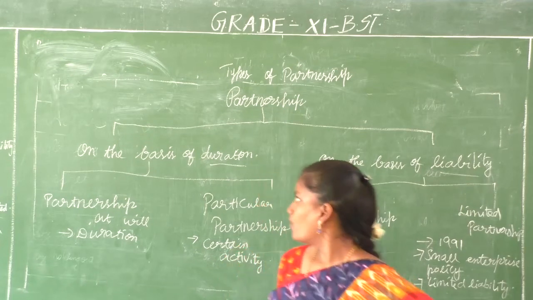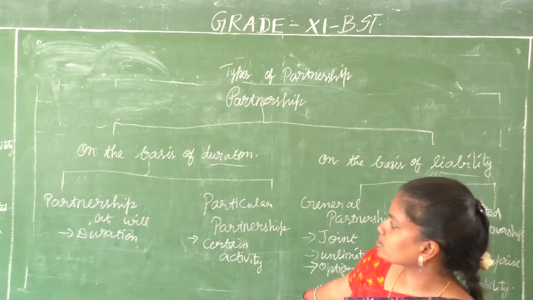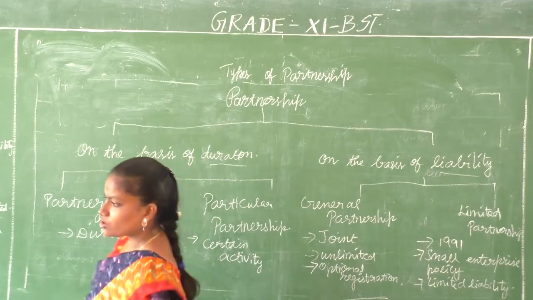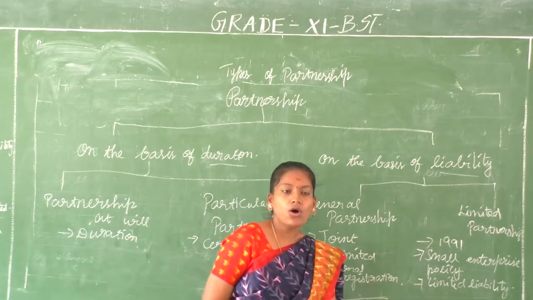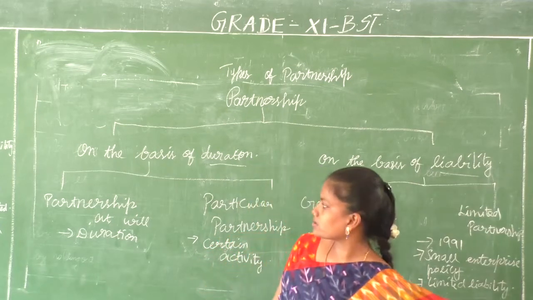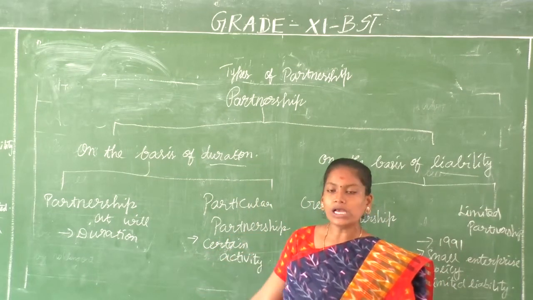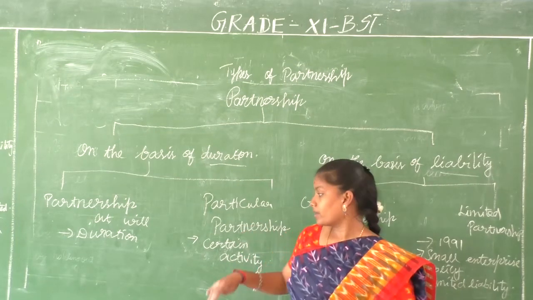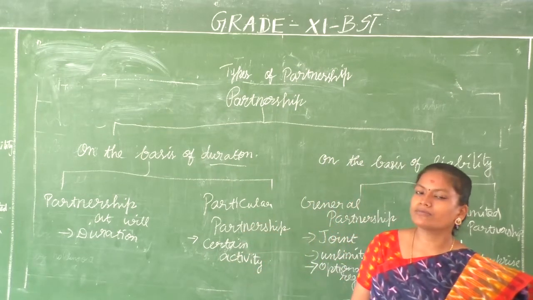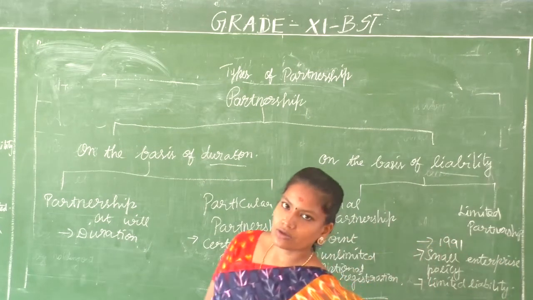Okay, so what are the types of partnership? We have two classifications: on the basis of duration and on the basis of liability. On the basis of duration, it is again subdivided into partnership at will, that is, it's their own wish, the duration can be decided by them, and particular partnership, where they come together for a certain purpose or an activity.